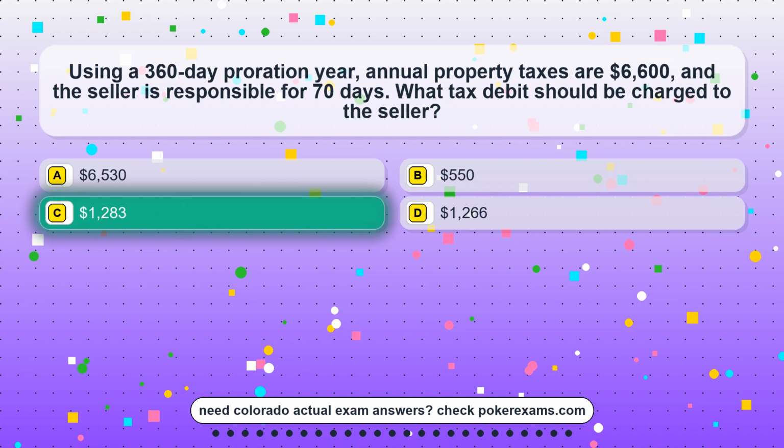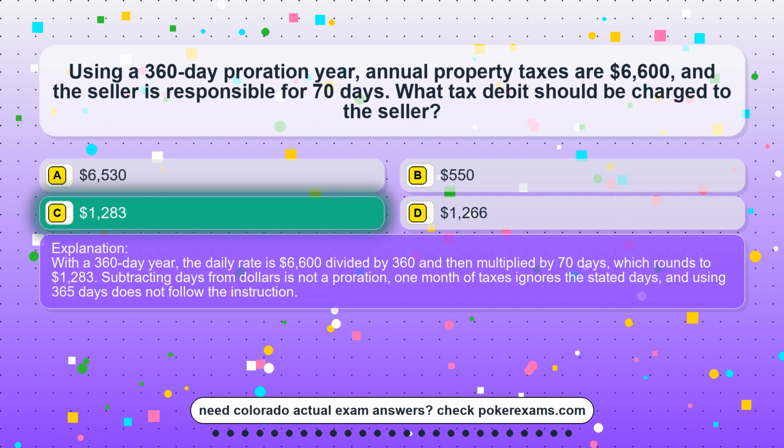The correct answer is option C, $1,283. With a 360-day year, the daily rate is $6,600 divided by 360 and then multiplied by 70 days, which rounds to $1,283. Subtracting days from dollars is not a proration. One month of taxes ignores the stated days, and using 365 days does not follow the instruction.